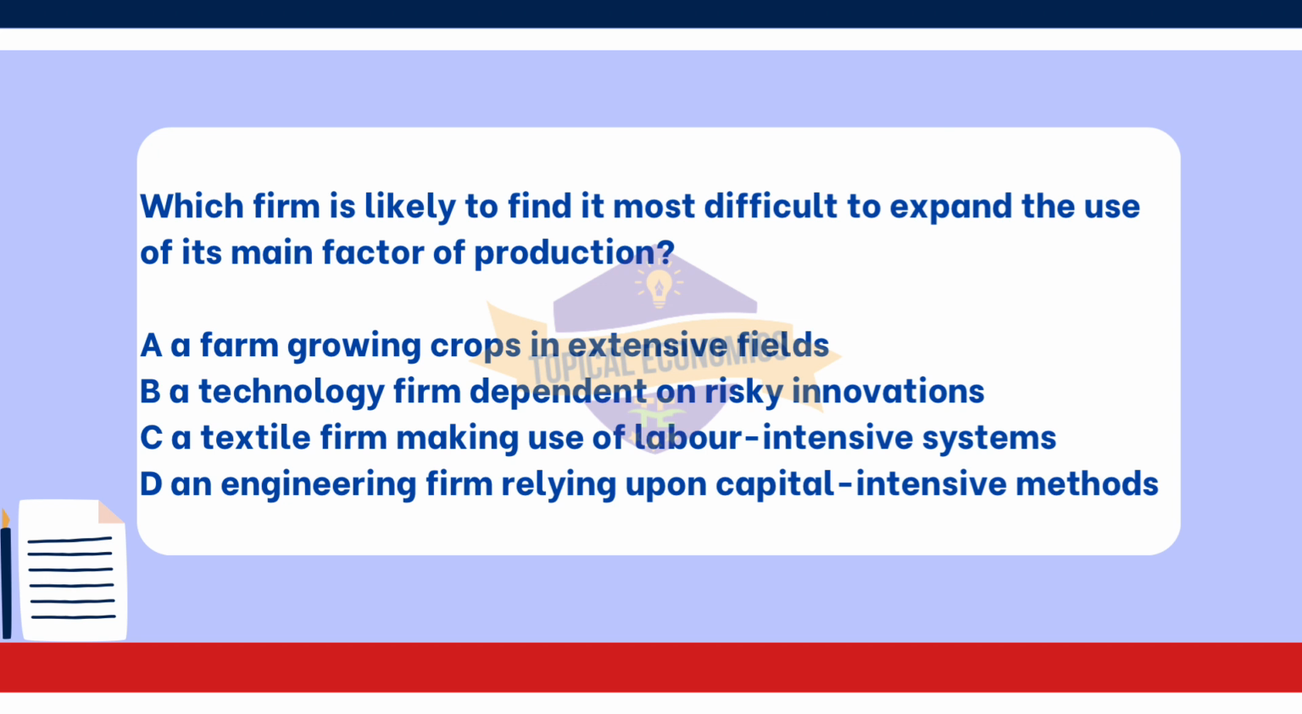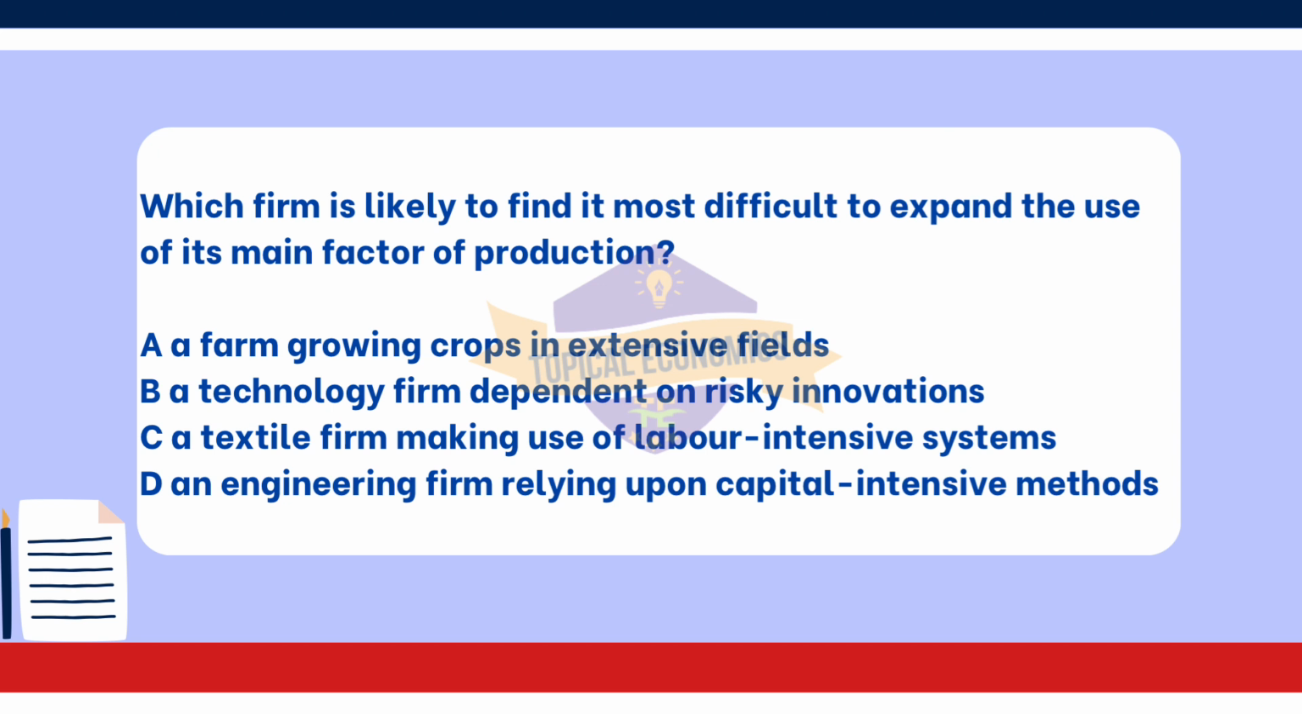or labor improvements. Looking at the other options. Option B. A technology firm dependent on risky innovations. While this firm faces risks, it can usually scale up by investing in research and development, R&D, and hiring additional skilled workers as needed, making it more flexible in terms of expansion.